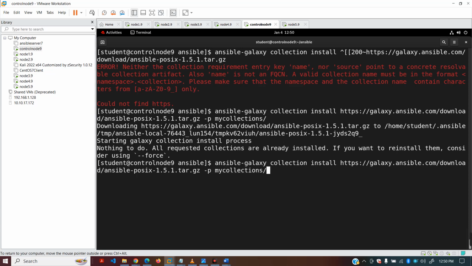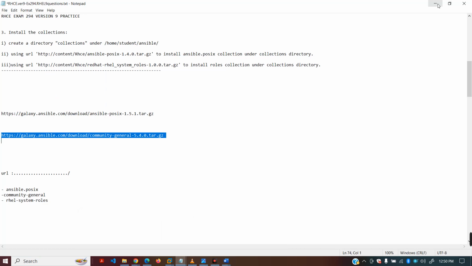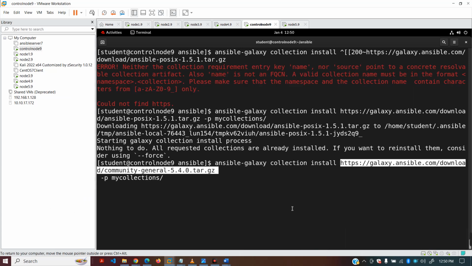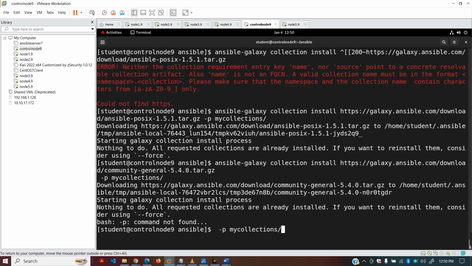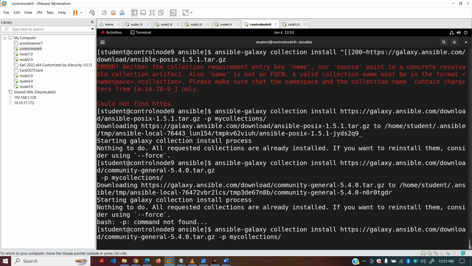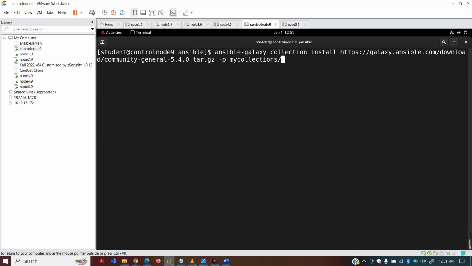And next, you will put the other path. Let me clear it so that you can see it easily.